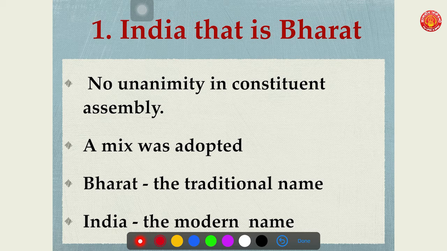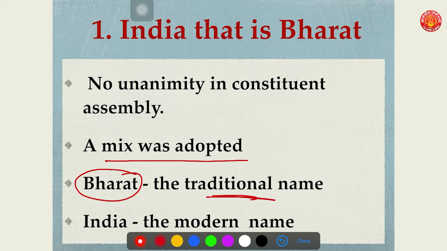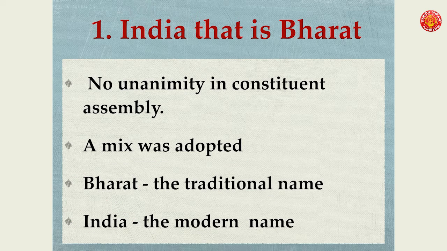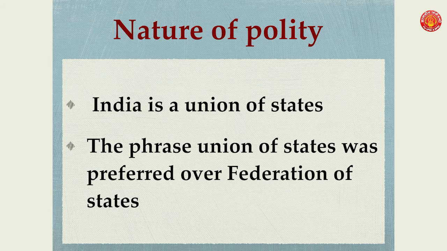So a mix was adopted where India was also called Bharat. That's why Article 1 says India, that is Bharat. It means India shall have 2 names. Bharat shall be the traditional name of India, whereas India shall be the modern name of India. This mix was accepted in the Constituent Assembly. So Article 1 talks about both the modern as well as the traditional names of India.